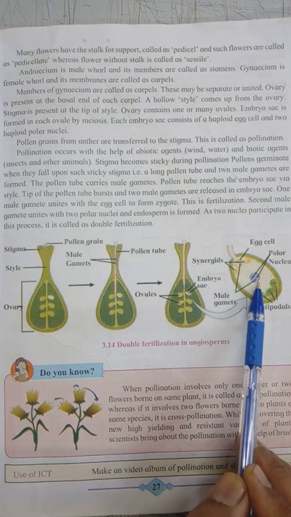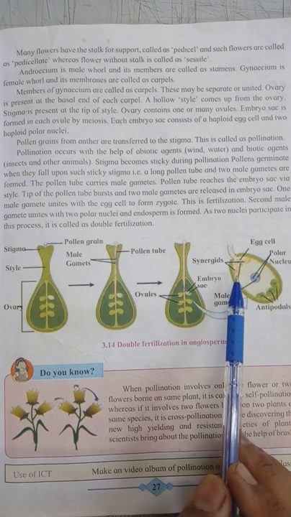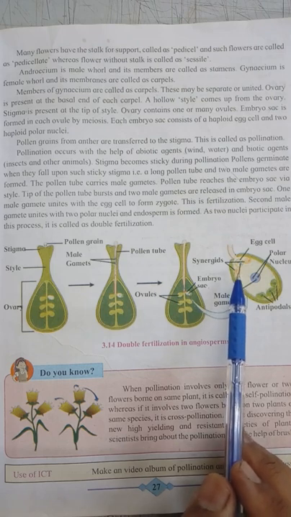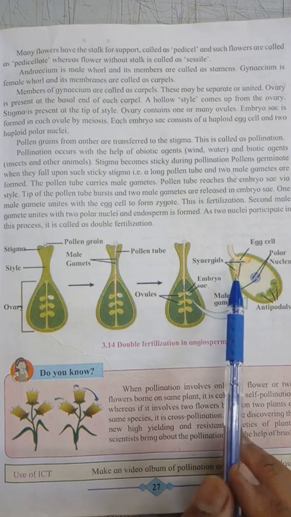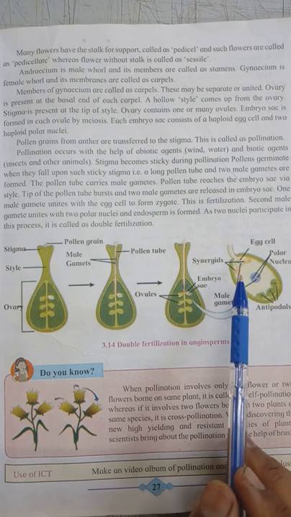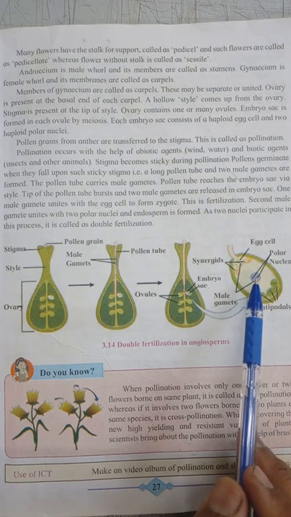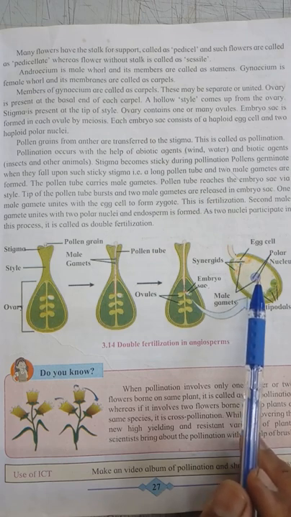As I told you, two male gametes are released into the embryo sac. One combines with the female gamete, the egg cell, and forms the zygote. The second male gamete unites with the polar nuclei of the embryo sac and forms the endosperm.